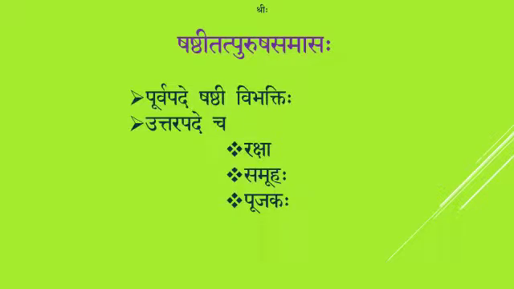The next one is Shashti Tatpurusha Samasaha. Here also the two criteria. Purva Pade Shashti Vibhaktihi. The first or the former word, the Purva Padam, should be in Shashti Vibhakti and the Uttara Pada should be any one among these 3, that is Raksha, Samuhaha or Pujakaha, to get the compound in Shashti Tatpurusha Samasaha. I repeat the criteria. The Purva Pada should be in Shashti Vibhakti, that is, the 6th Vibhakti, and the Uttara Pada should be either Raksha or Samuhaha or Pujakaha.